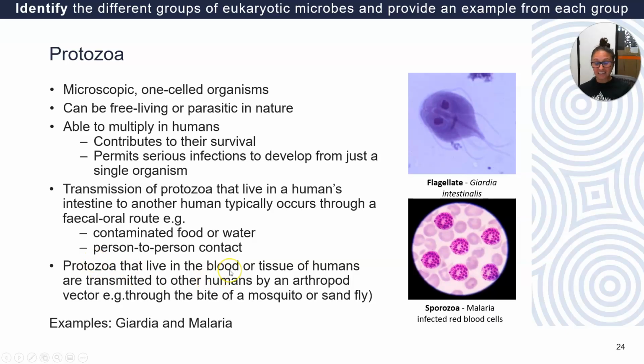Protozoa live in blood or your tissues, and it can be transmitted through a different vector. We can have a look at that in a bit more detail if you're interested in the life cycle of malaria. But for now, I think you need to understand that protozoa are single-celled, and they can live as a parasite in humans.